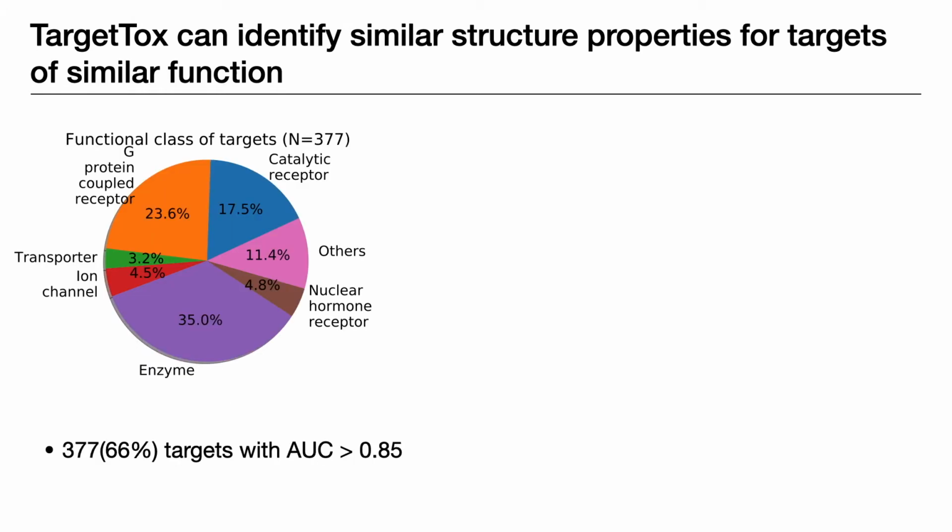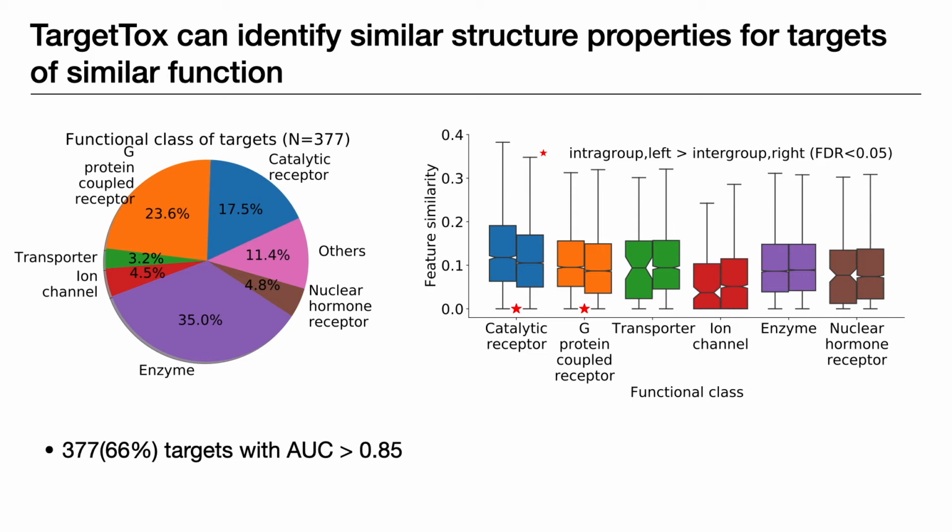Of all the 569 target proteins we studied, around 2/3 of them have an AURC greater than 0.85. And these target proteins cover a variety of functional classes. We also found that if two targets are both catalytic receptors or GPCRs, they are more likely to have similar sets of predictive descriptors identified by TargetTox. And that is what we would expect for targets of similar functions.